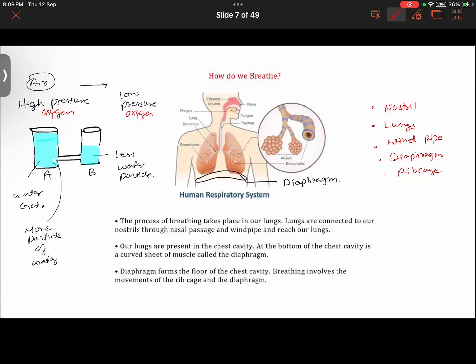So outside our body, there is 21% of oxygen in the atmosphere, right? But in our body, there is a lower percentage of oxygen. Let us say 4 to 5%. I'm just giving you an example. The figure might not be accurate, but just try to understand. So there is a difference. Where will the pressure of oxygen be more?